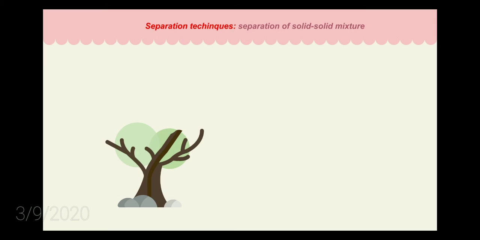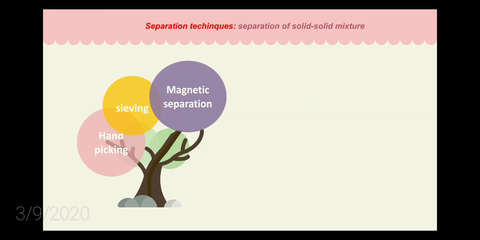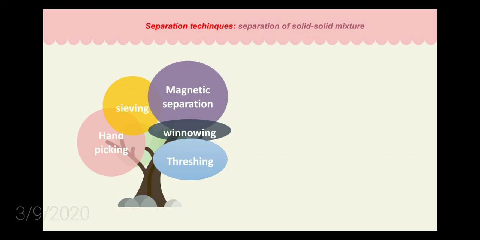Next one, separation of solid mixtures. How can you separate a solid from a solid? The different methods are hand picking, sieving, magnetic separation, winnowing and threshing.